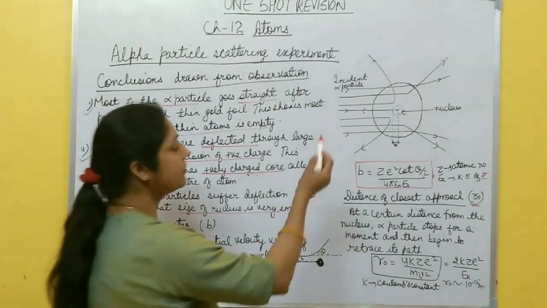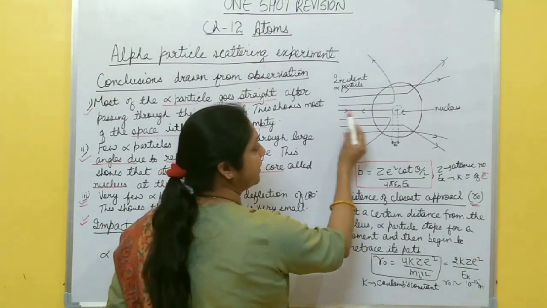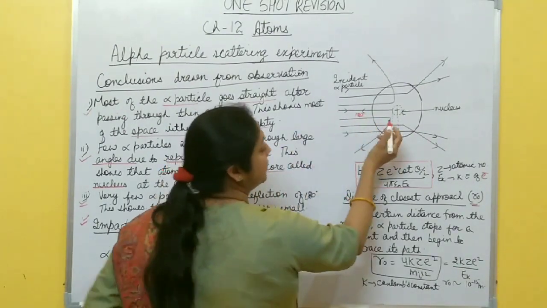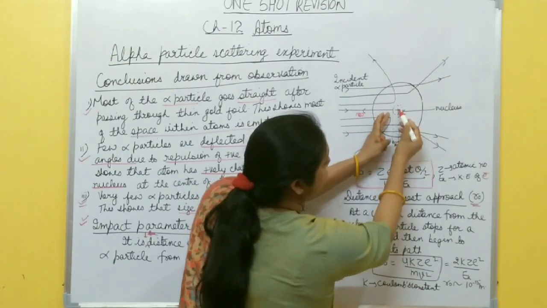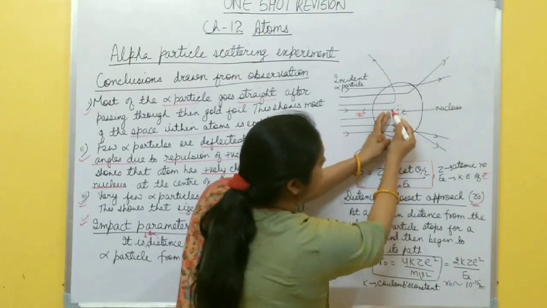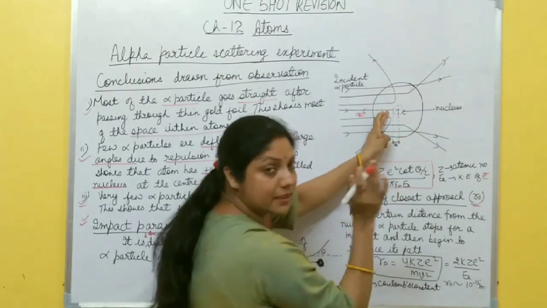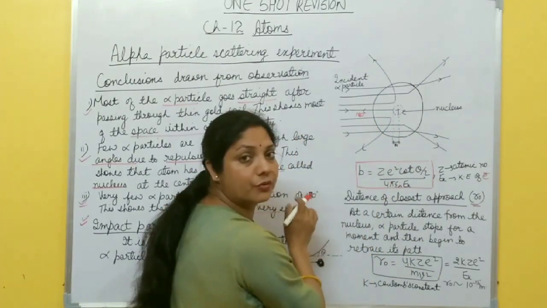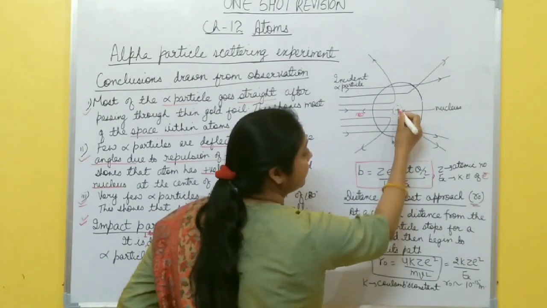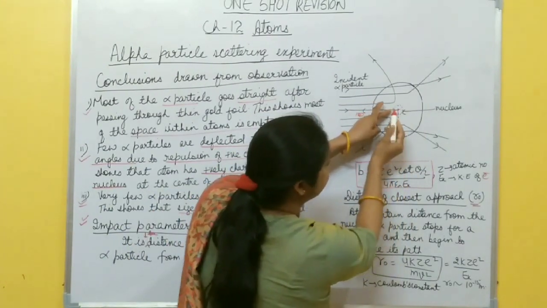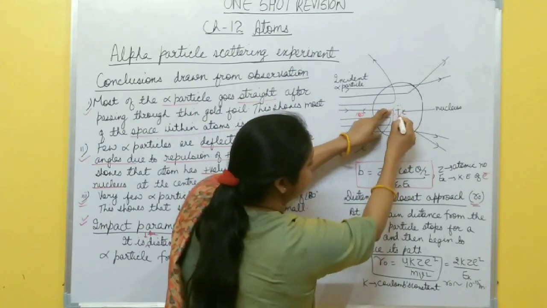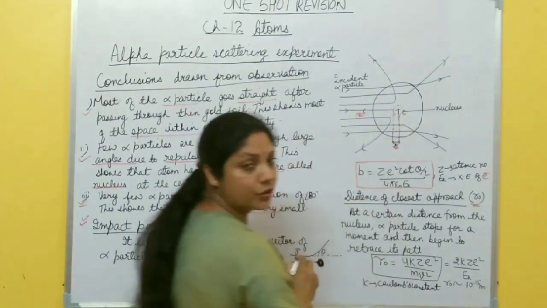Most of the alpha particles retrace their path through 180 degrees, right? So this distance from the center of the nucleus to the point where the alpha particles just stop and retrace their path is called the distance of closest approach. This one is the center of the nucleus, and from this point the alpha particle retraces its path. So this distance from the center is the distance of closest approach.